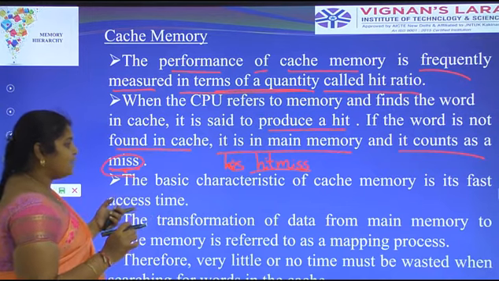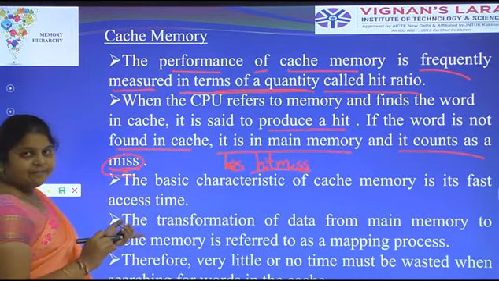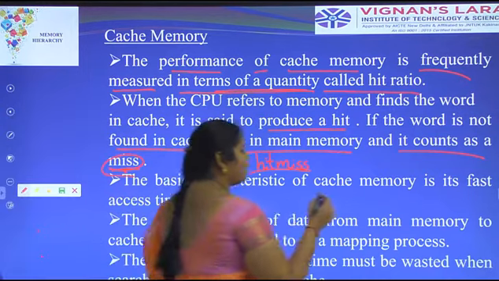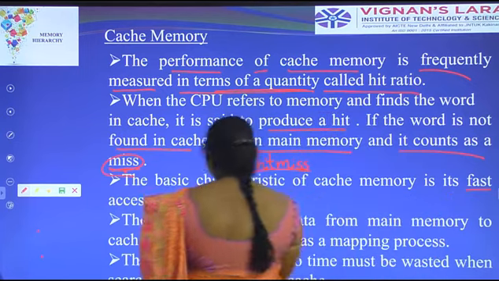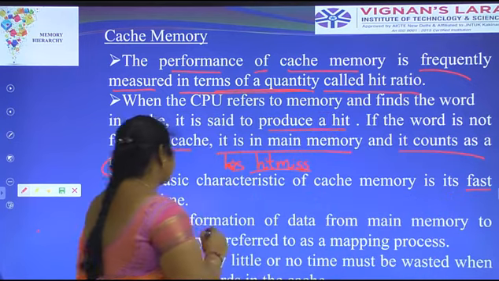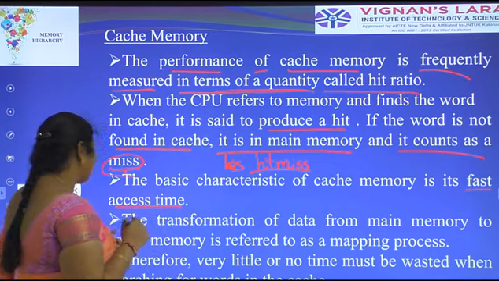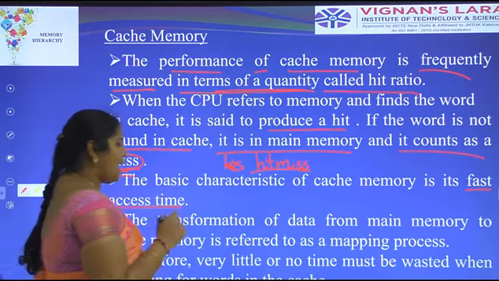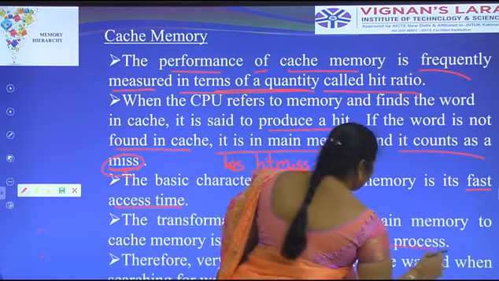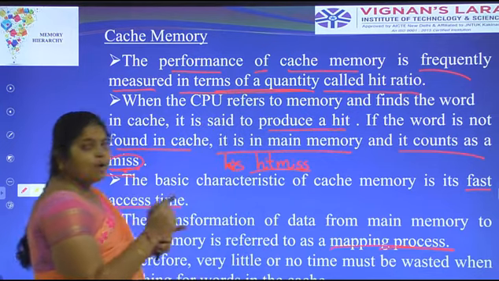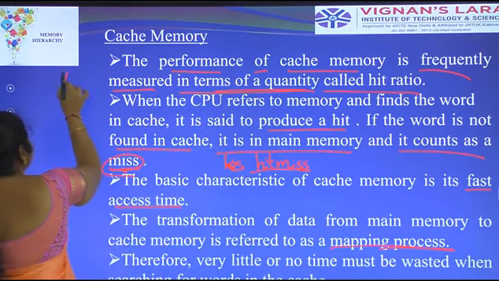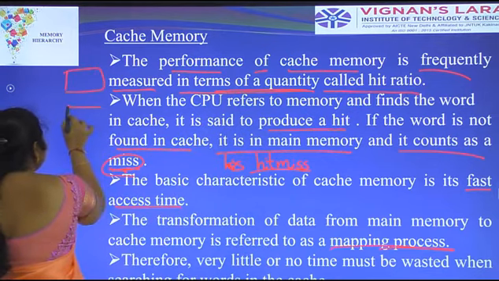The basic characteristic of cache memory is its very fast access time. The transformation of data from main memory to cache memory is referred to as the mapping process. This is the main memory and this is the cache memory.